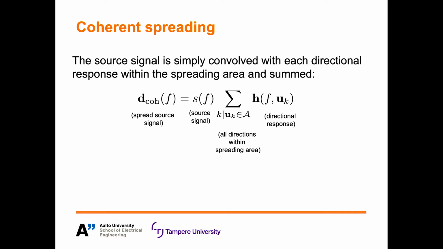And one common and simple way to generate a spread sound source over the target playback system is through this coherent spreading approach. Here we create multiple identical copies of the input mono signal and convolve them with each directional response that falls within the spreading area, and then we simply sum them up. Note that this summing is over the entire intended spreading area, which can be arbitrarily defined. For instance, this could be for the whole sphere, a circular area on the surface of the sphere, or the area can be more complex and informed by a game audio engine or maybe even drawn by the user.